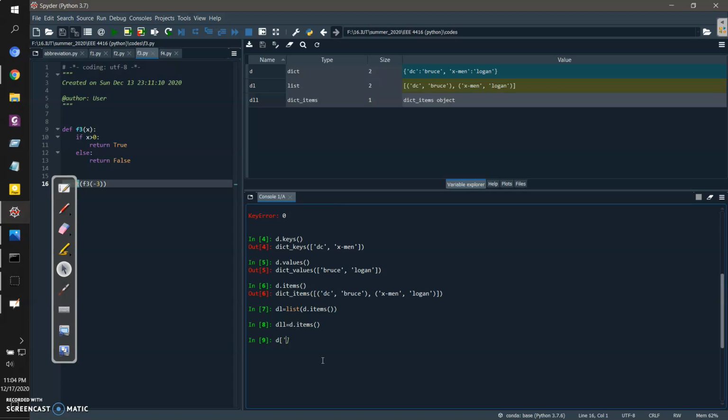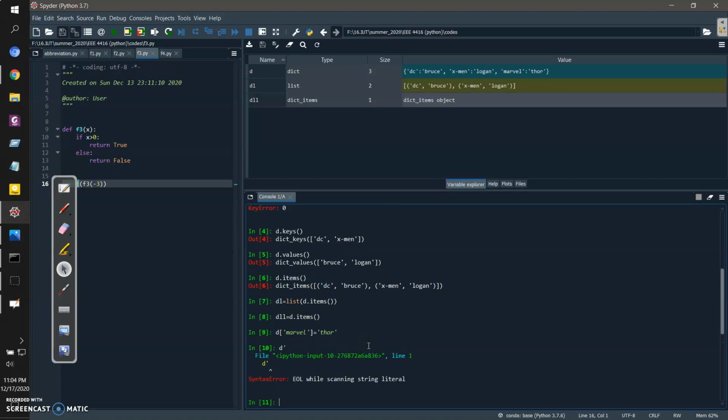So I have to denote a key value pair this way. I have to add a key, say for example Marvel. I am assigning the value, and the value is, say for example Thor. As you can see, when I perform this command, our original dictionary has changed, and a new item has been appended here, Marvel Thor.